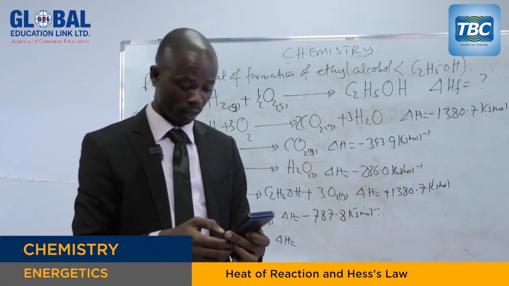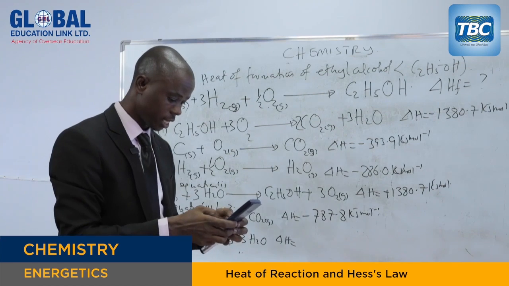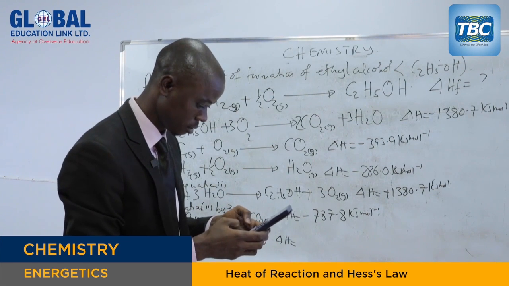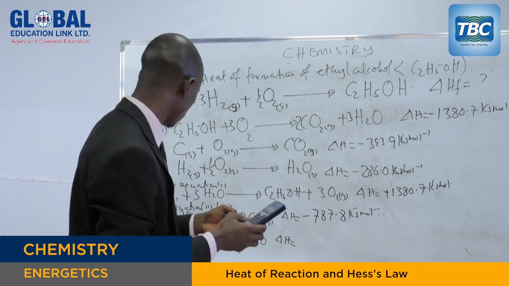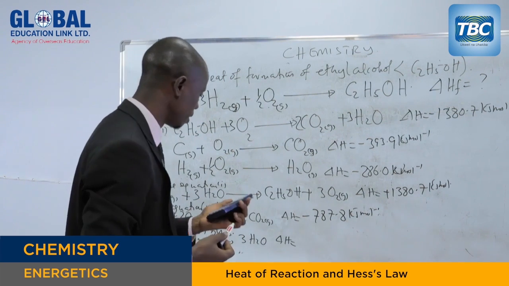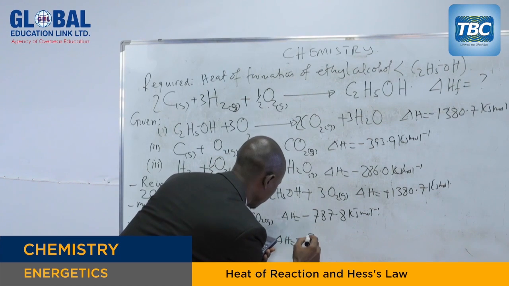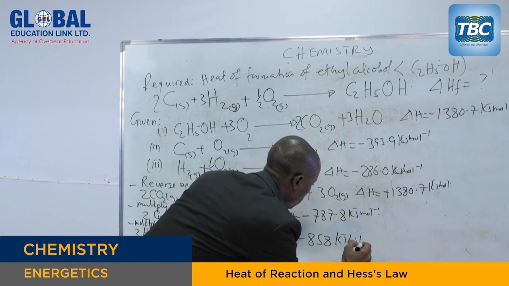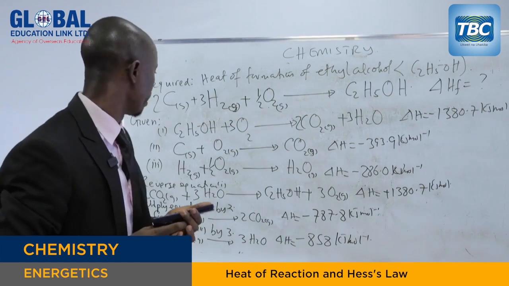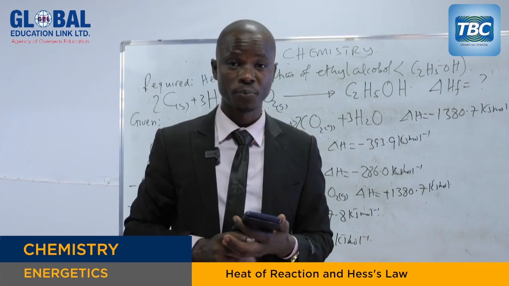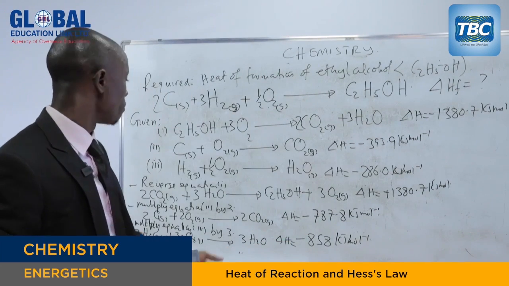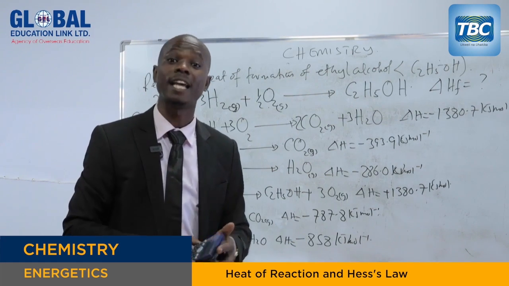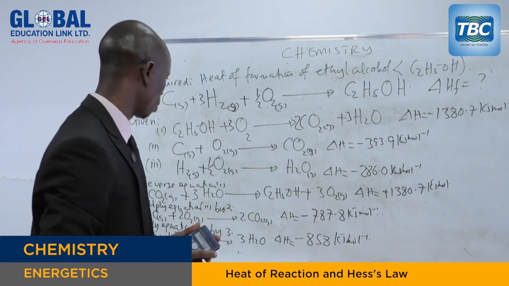The enthalpy change as well will be multiplied. So you use your calculator, my dear students. You take negative 286.0 times 3. You get negative 858 kilojoules per mole. So we have already manipulated our data. So from there, what you have to do, you just add the equation together with the enthalpy change, and that is the application of the Hess's law.